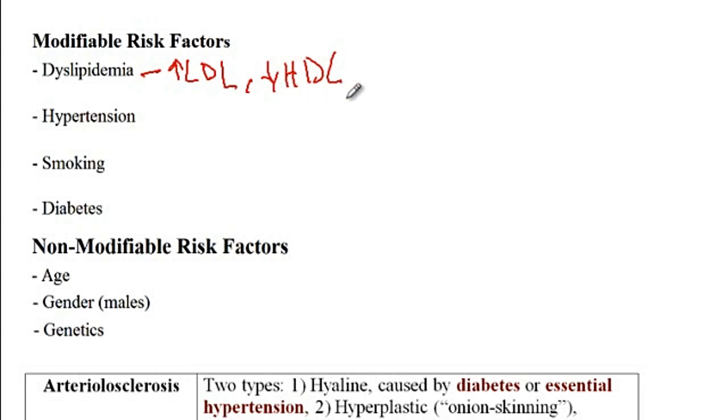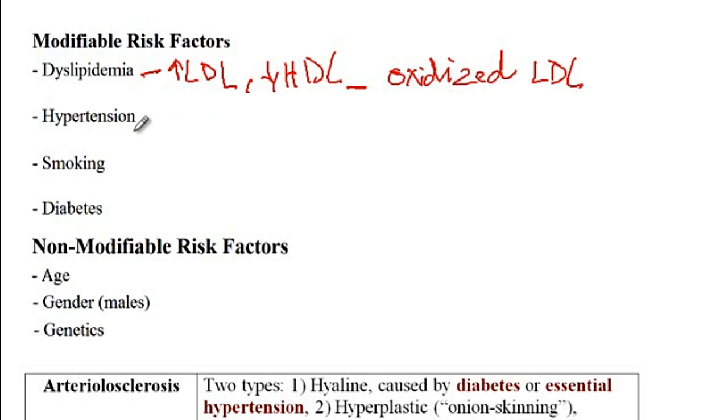HDL, on the other hand, is good cholesterol because it will collect cholesterol from peripheral tissues and take it to the liver, the reverse of what LDL does. Now, once there is oxidized LDL, then there would be increased inflammation, as a consequence of which it can cause damage to the endothelial layer and start the process of atherosclerosis.